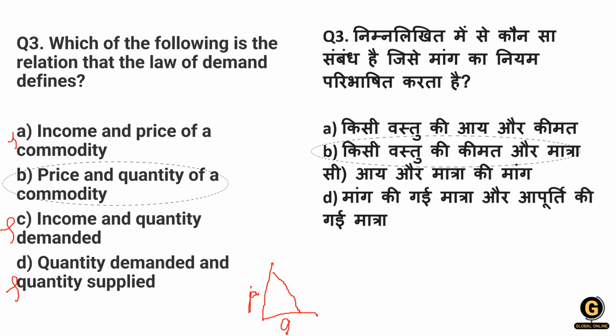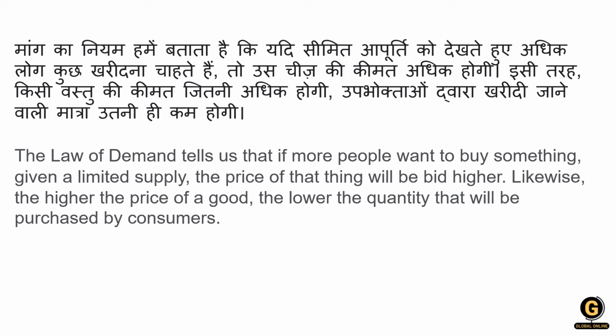Here we have drawn the curve of demand, that is price and quantity. The law of demand tells us that if more people want to buy something given a limited supply, the price of that thing will be a bit higher. Likewise, the higher the price of a good, the lower the quantity that will be purchased by the consumer. We have learned already what the law of demand is, and I hope there is no more need to explain it. Any question on this law of demand you can solve easily now.